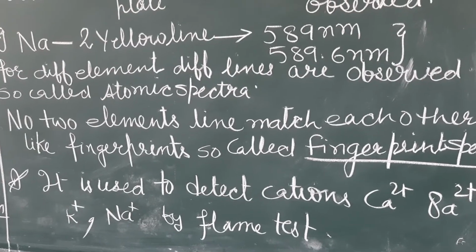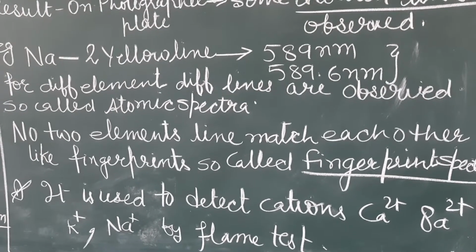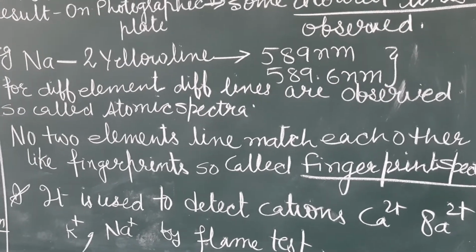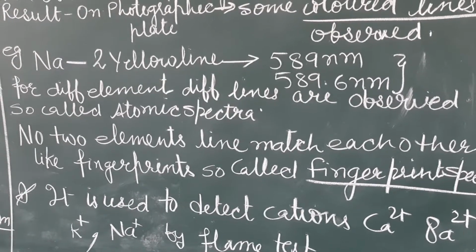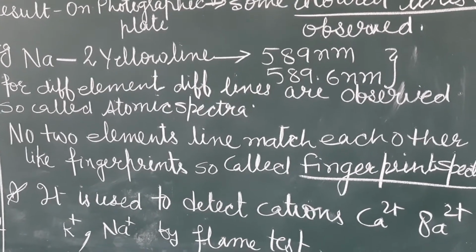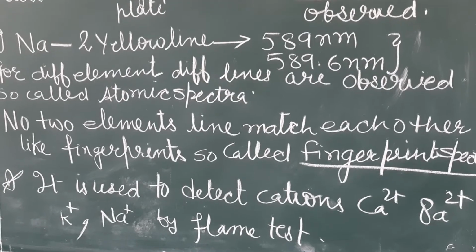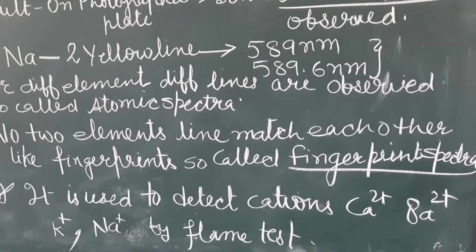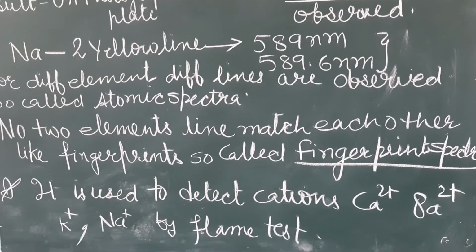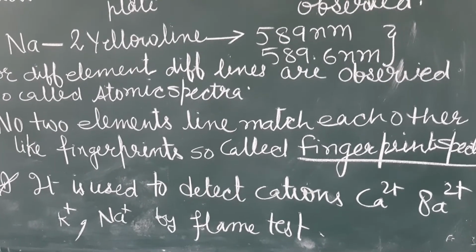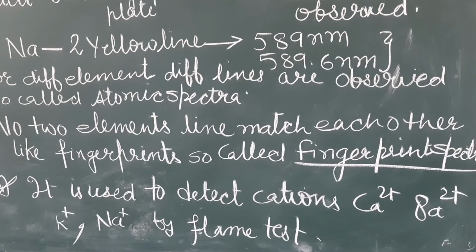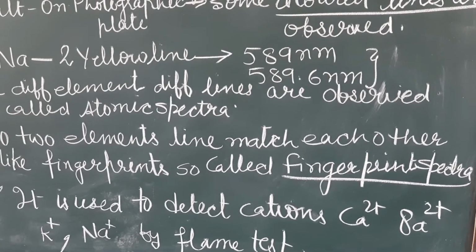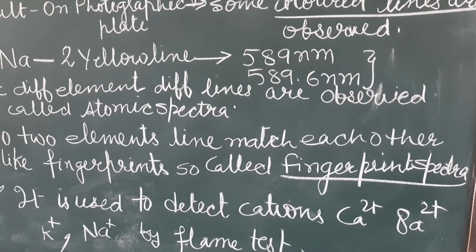Now what is the use of line spectra? It is used to detect cations present in a given salt. For example, each cation like calcium, barium, magnesium, sodium and potassium gives, by flame test, a different color, different wavelength and different colored lines on the photographic plate.